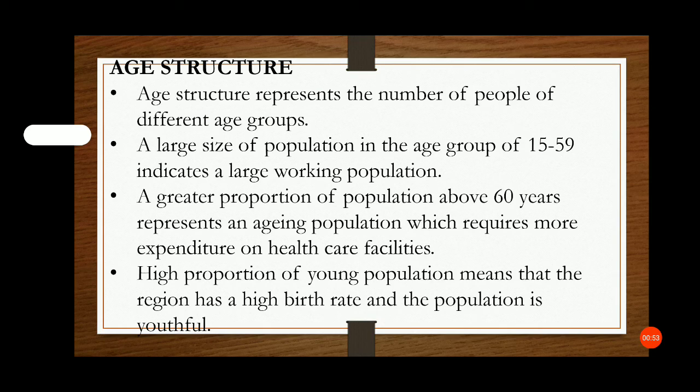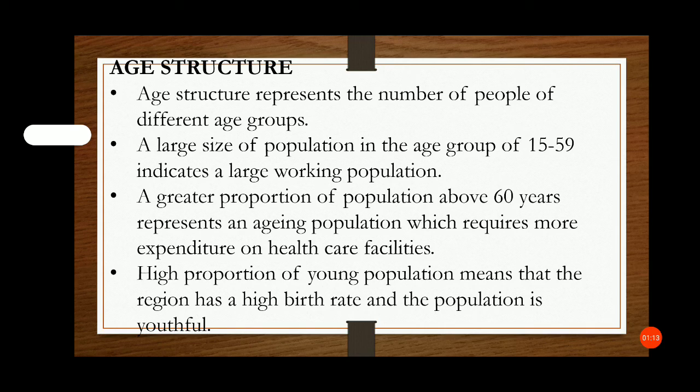Age structure. Friends, age structure represents the number of people of different age groups. A large size of population in the age group of 15 to 59 indicates a large working population.